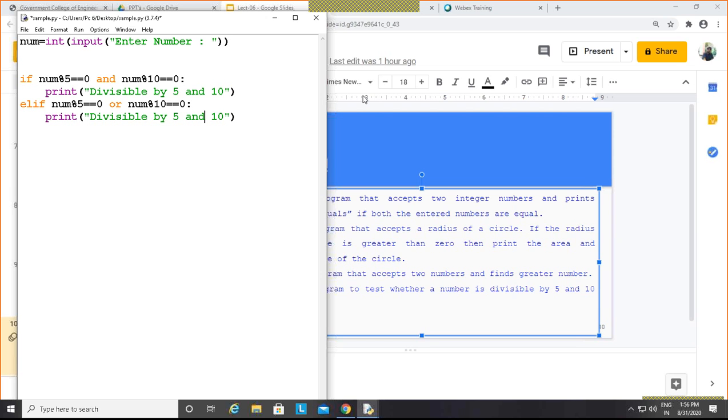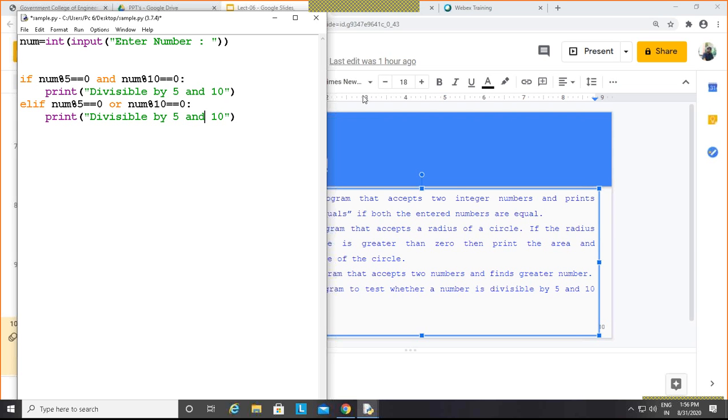Right? And the last one is the else one. Again you need to put colon and print not divisible by either. Right? You can see here, I will save it and I will run it.